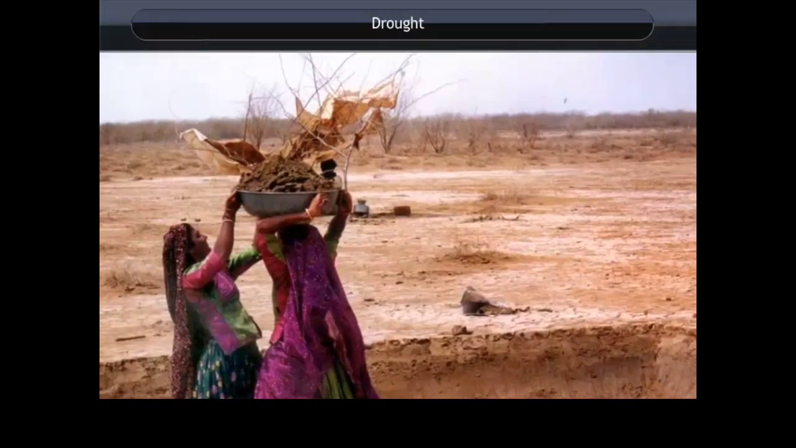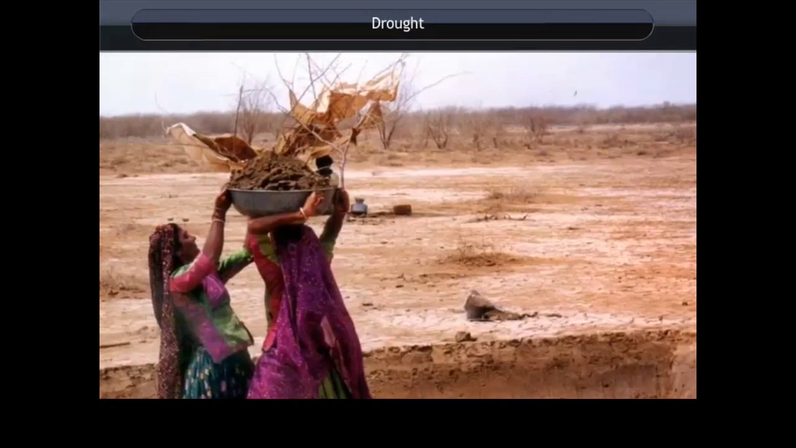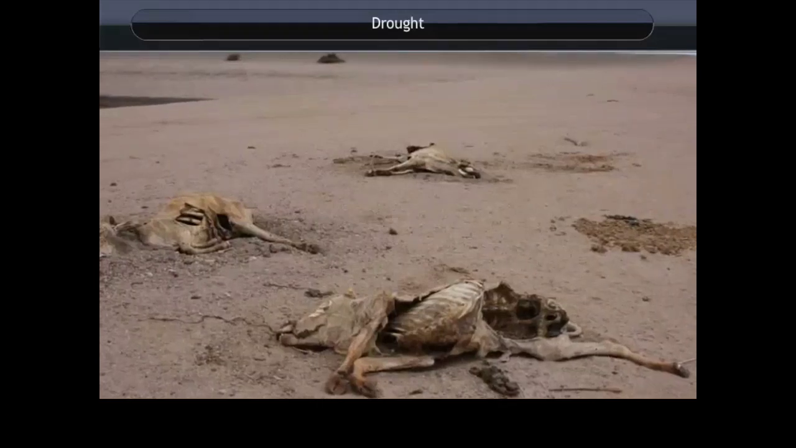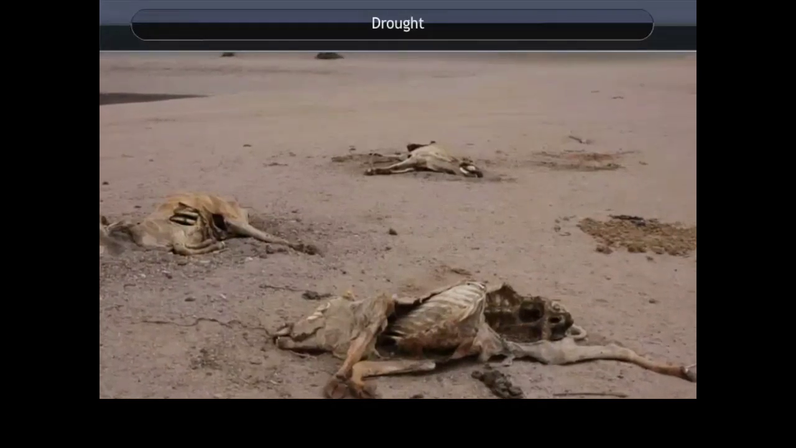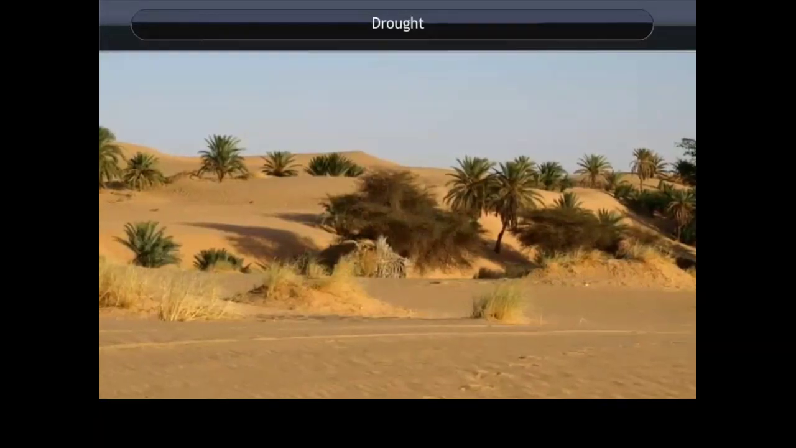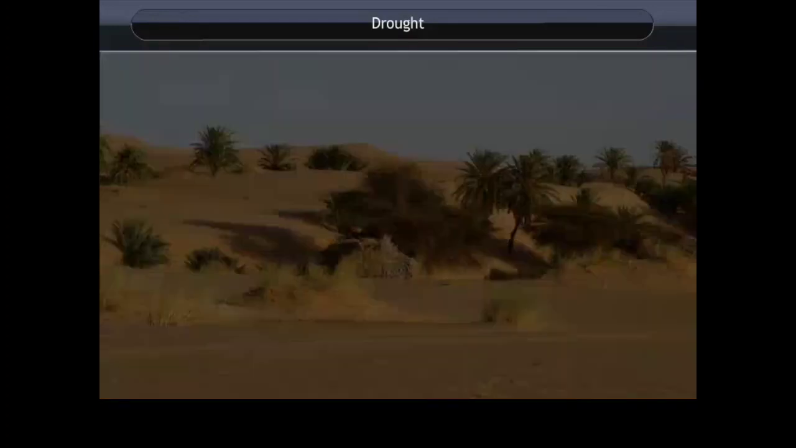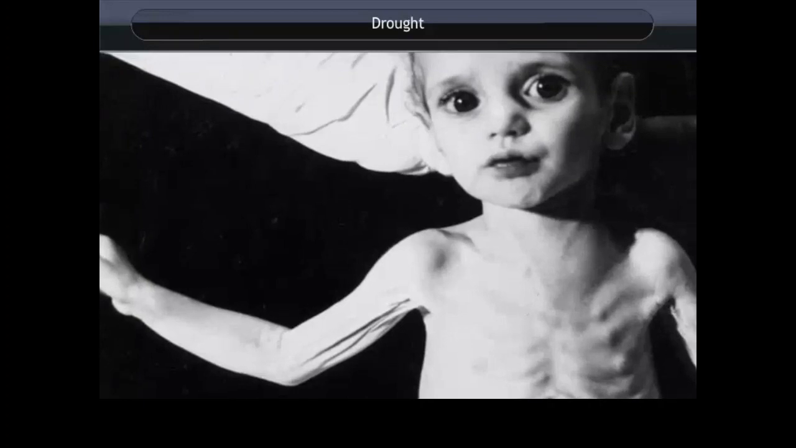Rajasthan state is the largest drought-prone area in India. The consequences of drought are death of livestock, reduced crop yields, shortages of water for industrial users, land getting converted into desert, malnutrition, dehydration and related diseases.